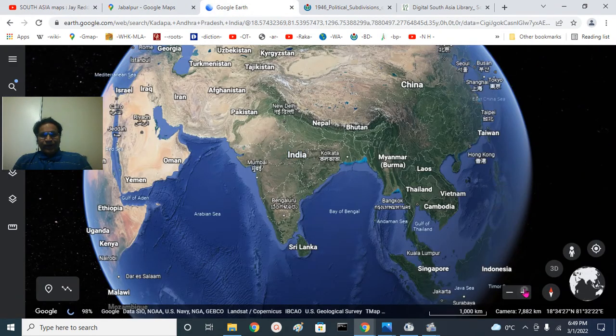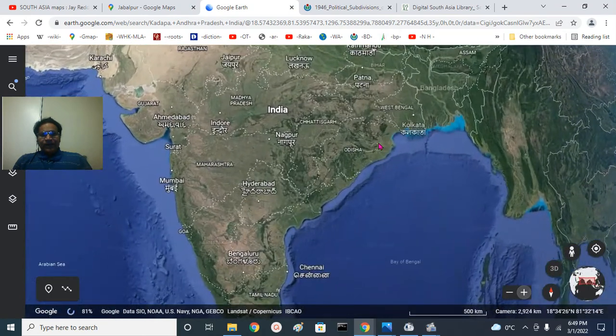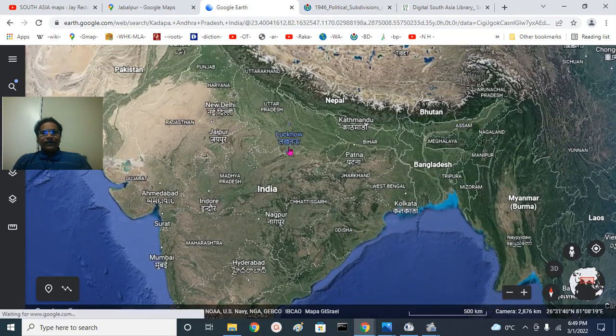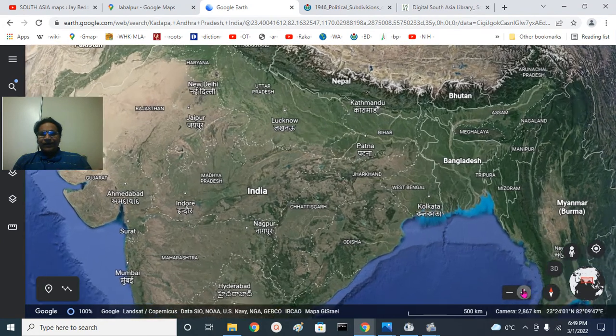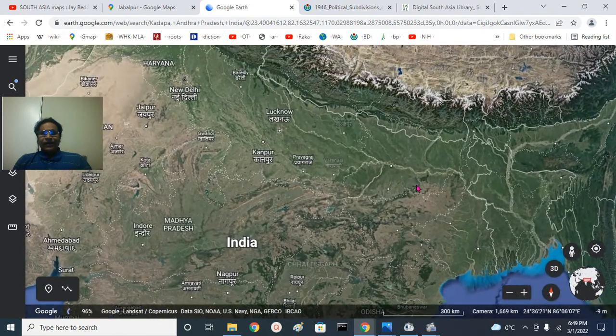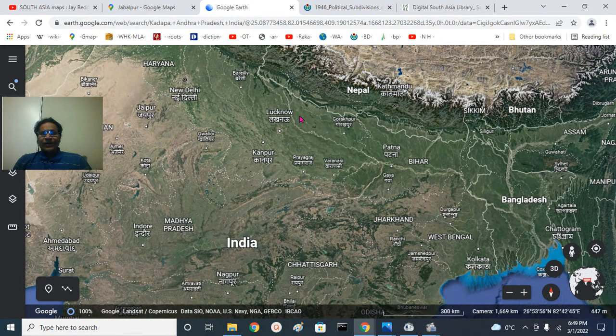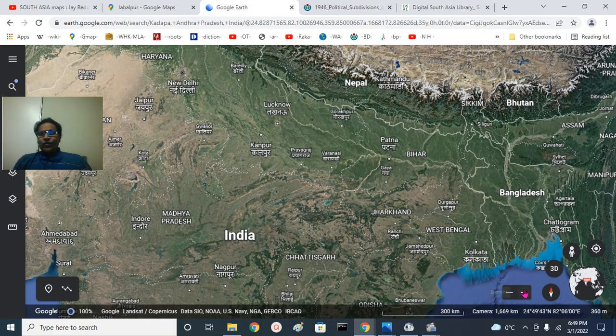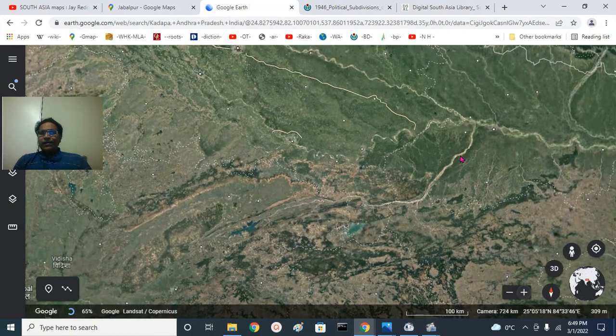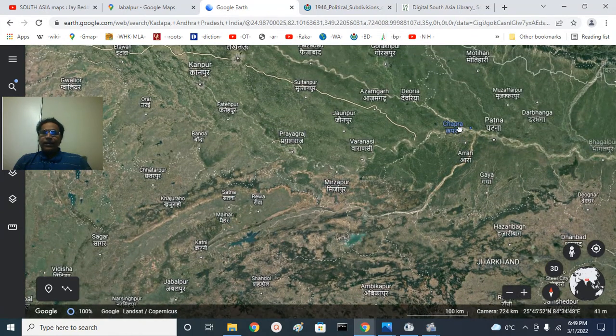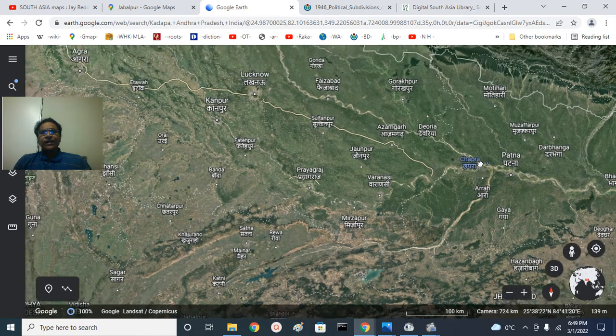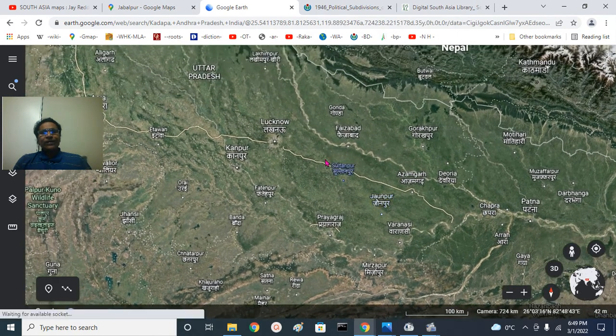I am showing the Google map here. This is the Kosal region, right? In the Kosal region, that is the Ayodhya region or Sarayupara region or Saketa region. This is the Sarayu river or Gagra river, that is a left-hand tributary of river Ganga, where it joins the Ganga river at a place called Revelganj near Patna city. This is the Sarayupara region.